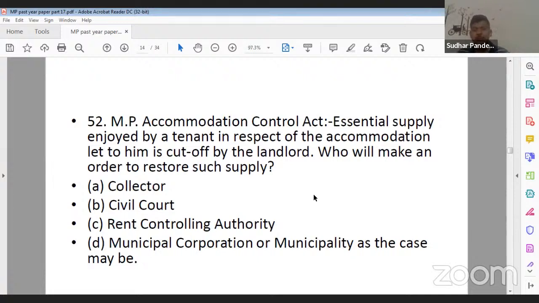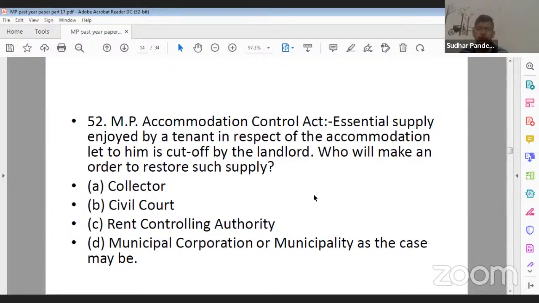MP Accommodation Control Act. Essential supply enjoyed by a tenant in respect of accommodation let to him is cut off by the landlord; who will make an order to restore such supply? Option A, collector. Option B, civil court. Option C, rent controlling authority. And option D, municipal corporation or municipality, as the case may be.